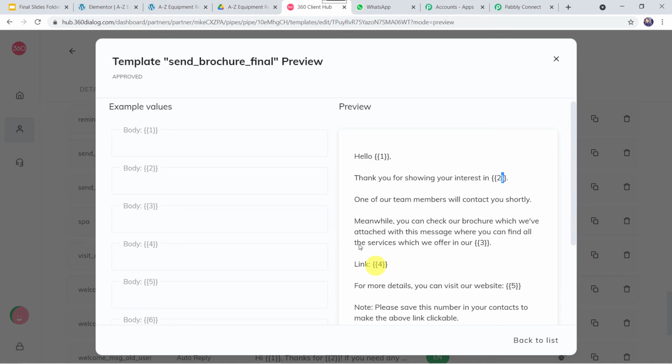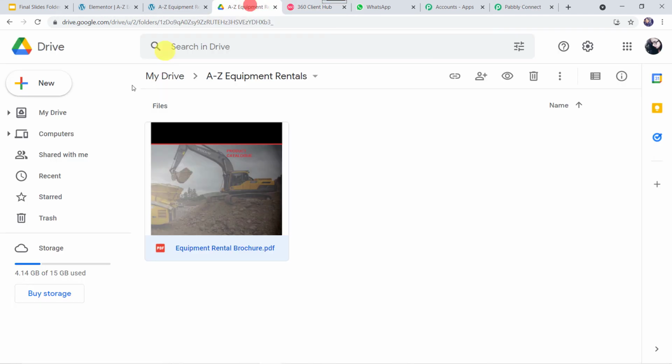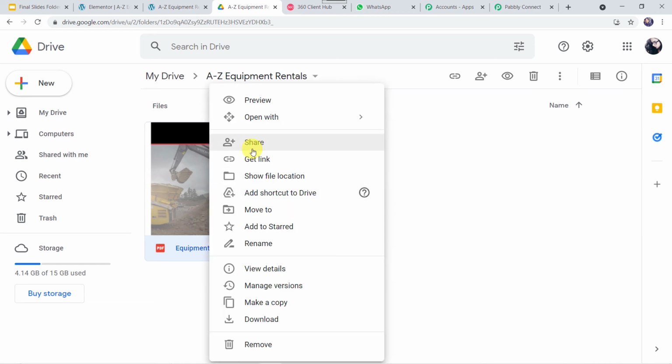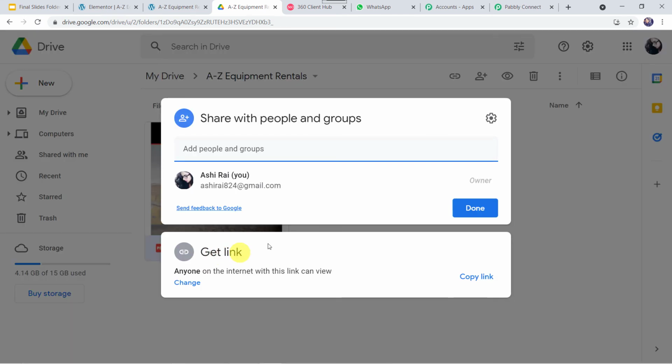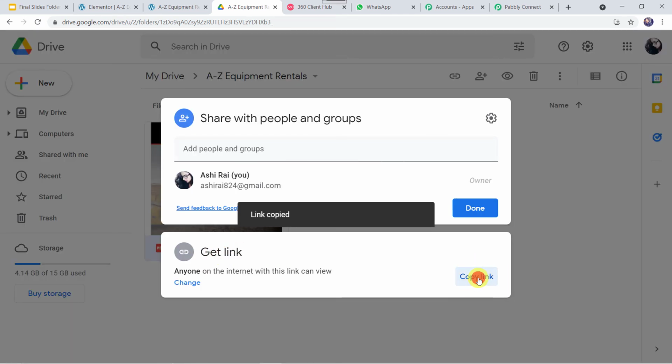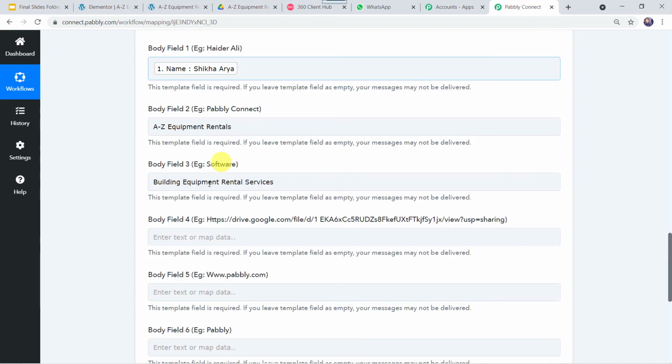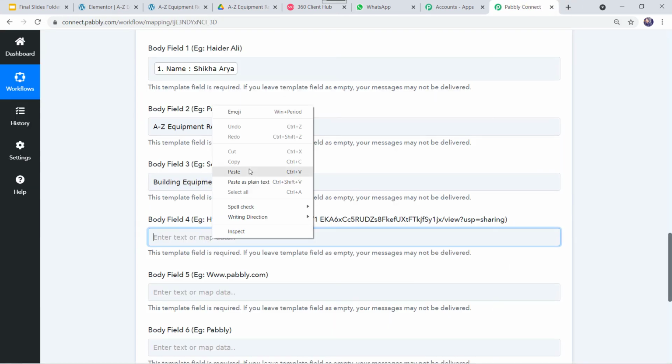So I have pasted the brochure, the quotation, in my Google Drive over here. So I'll simply right click on this brochure, on this quotation. I'll click on the share option, and here we can find the get link option. I'll simply click on copy link. I'll go to Pabbly Connect, and here I'll just paste the link.